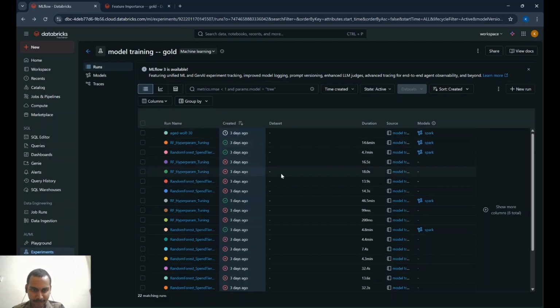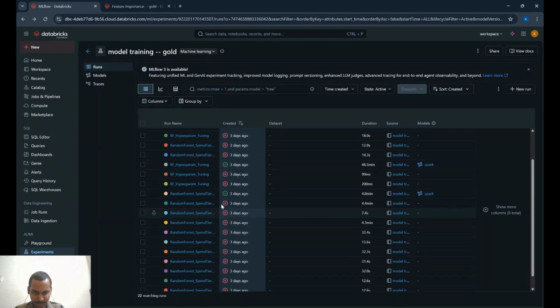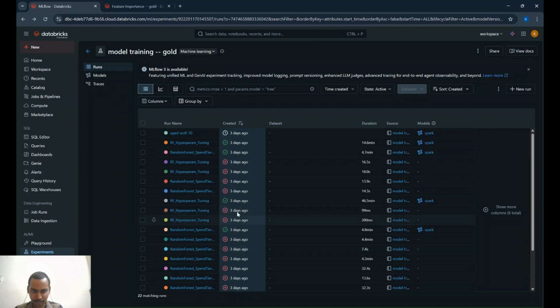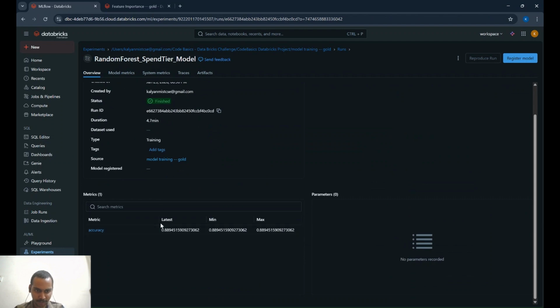So this is the runs section where the machine learning model training and the metrics are stored, which are being tracked using MLflow. As you can see here, there are a number of runs where tracking is cancelled due to the technical problem, as I said earlier, that happened due to metadata conflict. And this is the random forest classifier without any hyperparameter tuning. As you can see, the accuracy is 0.88945, which is approximately 89%.